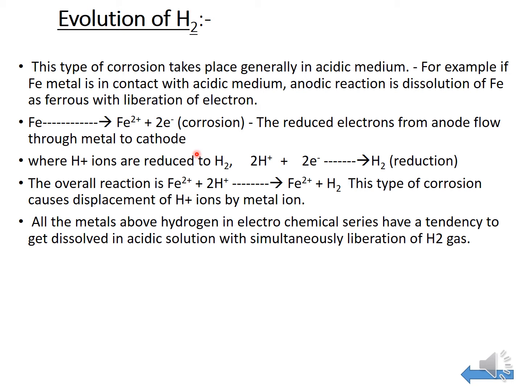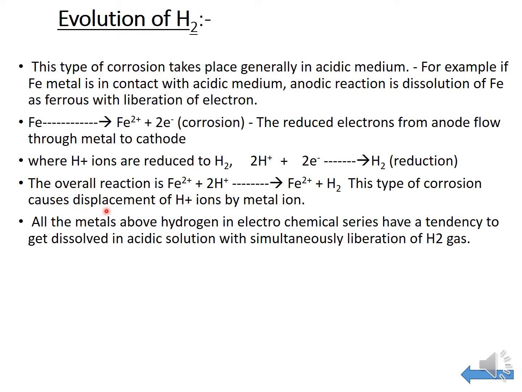When iron metal contacts the acidic medium, the anodic reaction is dissolution of Fe as ferrous with the liberation of electrons. Iron, Fe, loses electrons. The released electrons flow from the anode towards the cathode. At the cathode, the H+ ions gain these electrons and hydrogen gas is evolved.